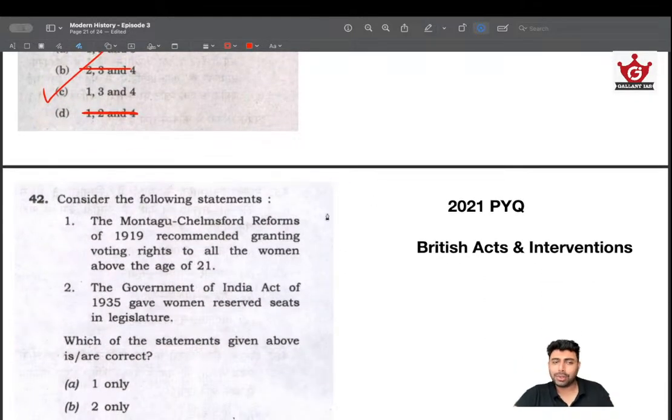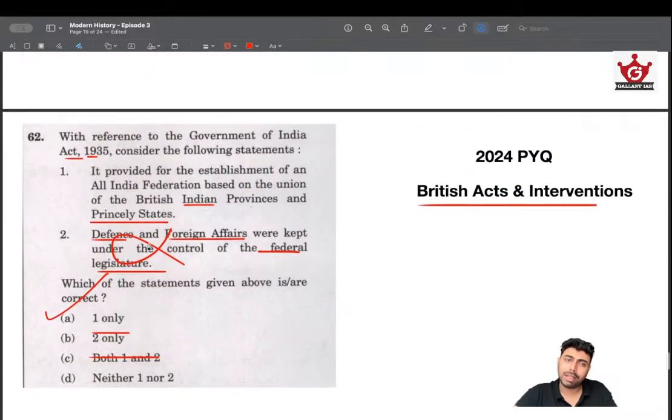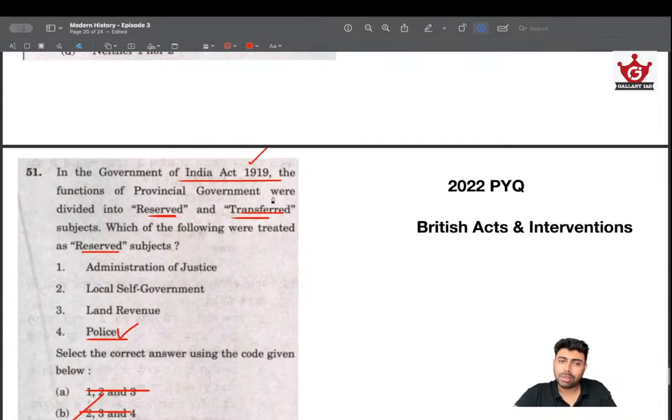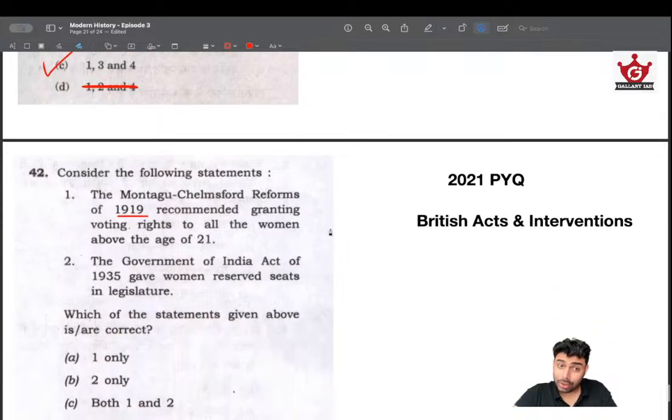Again, in 2021, I told you, the 1919 Act and 1935 Act are their favorite. In 2024, the 1935 Act has been asked. In 2022, the 1919 Act has been asked. In 2021, both 1935 and 1919 have been clubbed and asked. So again and again the question has been coming from 1919 and 1935. So keep that in mind.